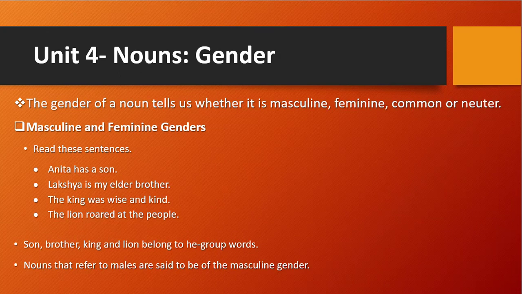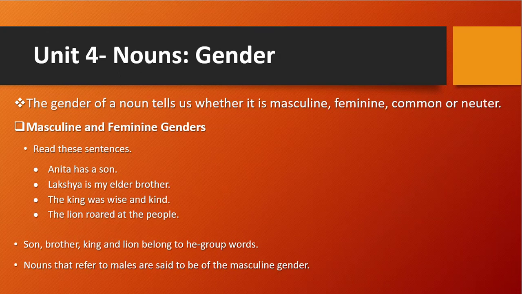Nouns that refer to males are said to be of masculine gender. So those are the he group, the male gender, the masculine gender. The male gender we call masculine, and the female gender we call feminine.